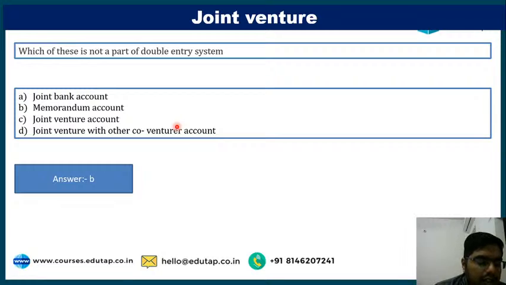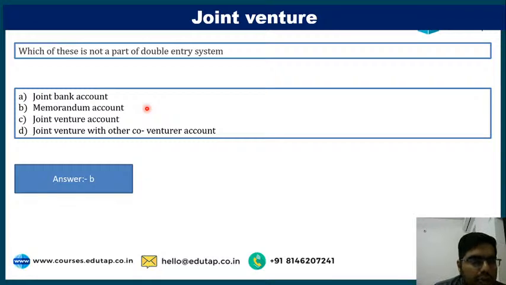Just listen. Joint bank account: it is a personal account, maintained as per the debit credit rule. Joint venture: it is a nominal account, prepared by the debit credit rule. Joint venture with other co-venturer account: it is also prepared by the debit credit rule. Memorandum account is a temporary account. It is not prepared by the debit credit rule. Double entry means an entry made by the debit and credit rule, but the memorandum account is a temporary account, not as per the double entry system. So the correct answer will be B.